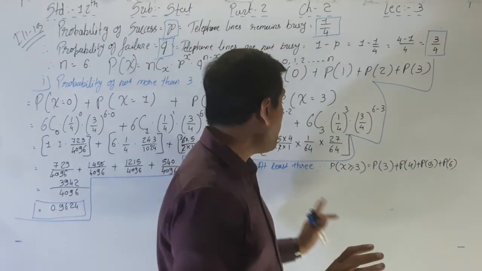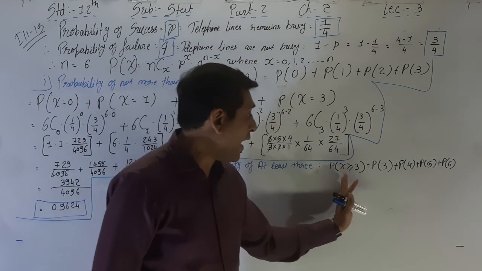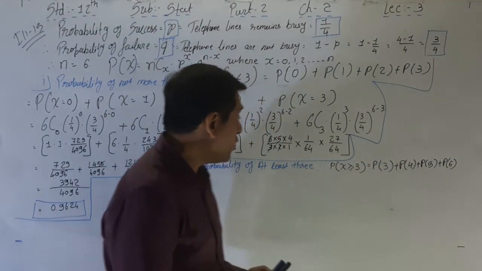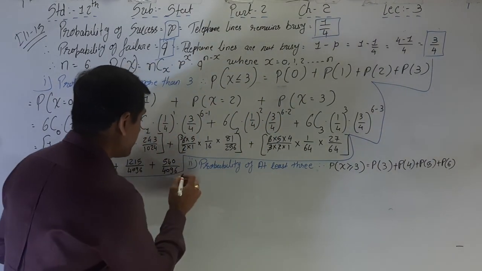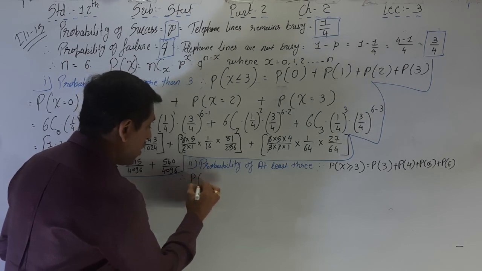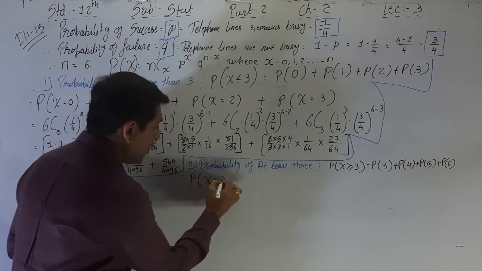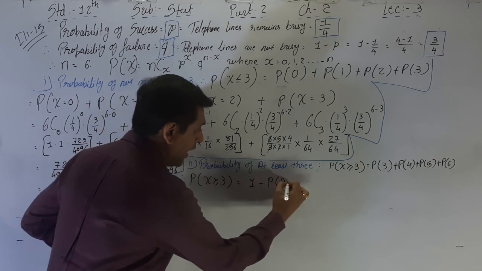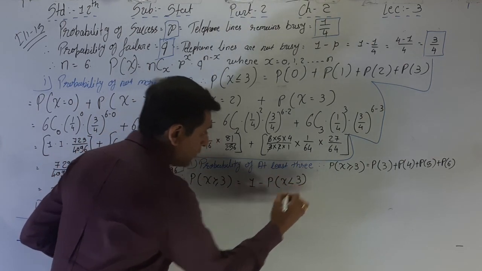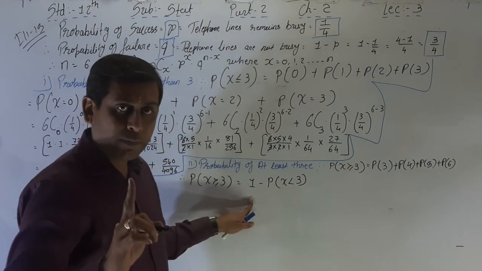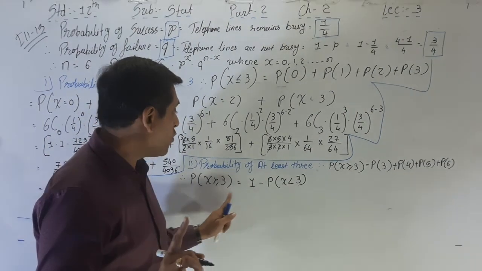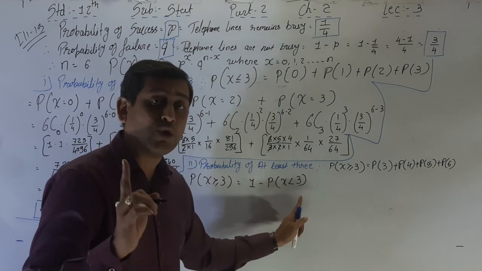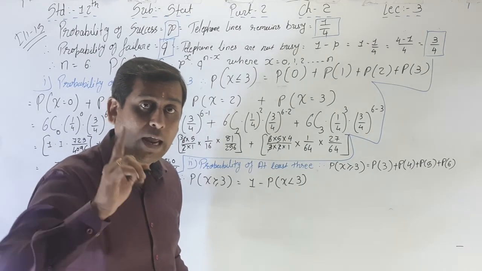So P of X greater than or equal to 3 is equal to 1 minus P of X less than 3. From the total probability 1, we deduct the X values less than 3, that means 0, 1 and 2.